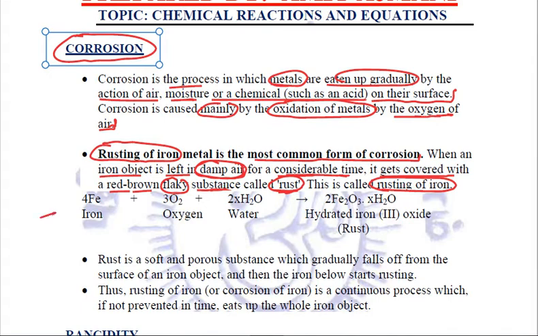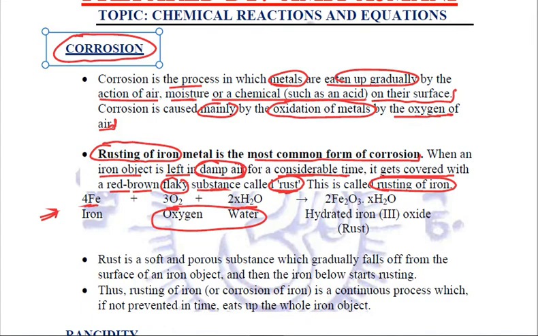The reaction is very important. Iron Fe reacts with oxygen and moisture in the air. The air should be damp. Only then rusting will take place. If there is only water, no oxygen, no rusting. If only oxygen is there, no water, no rusting. So the two conditions required for rusting are oxygen as well as water.